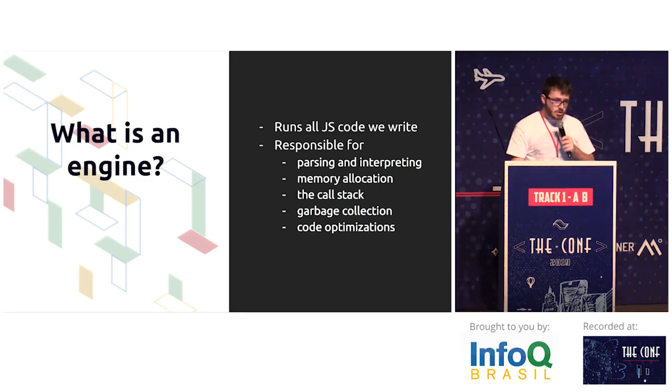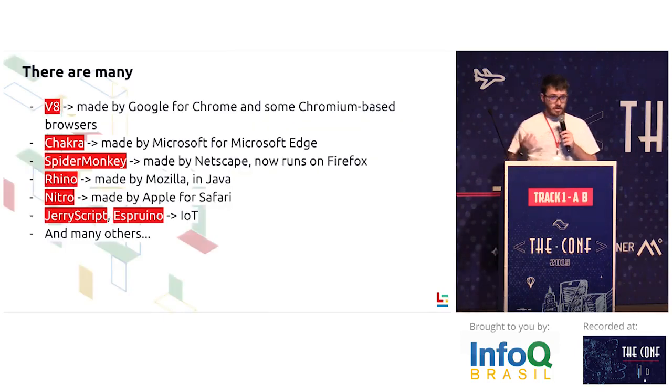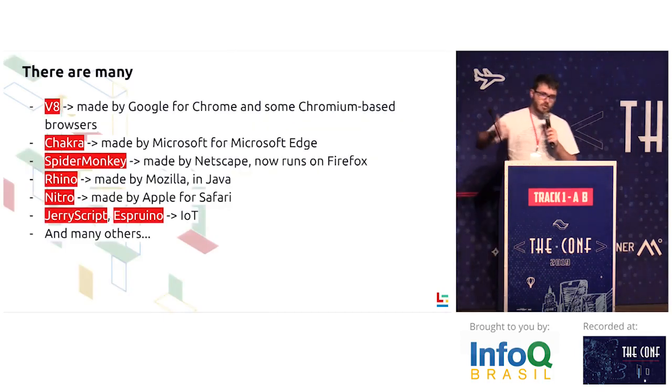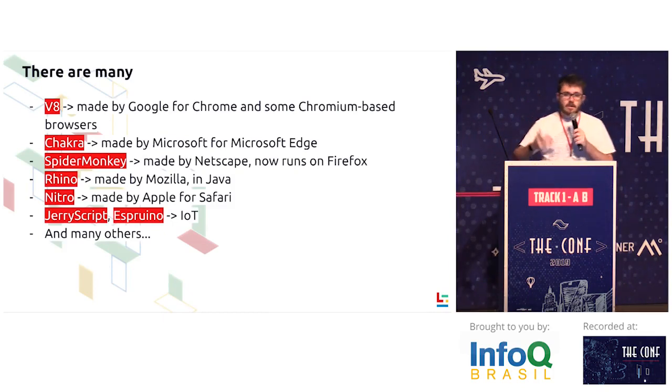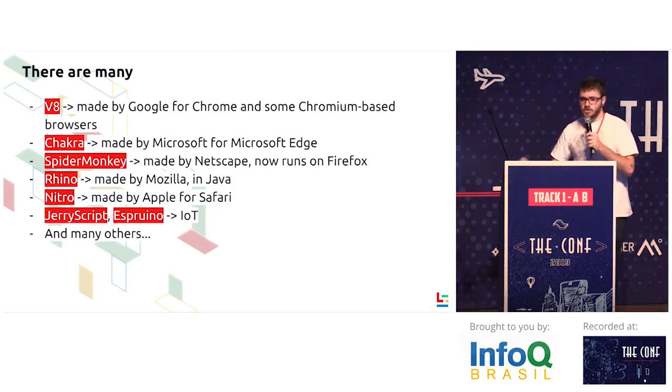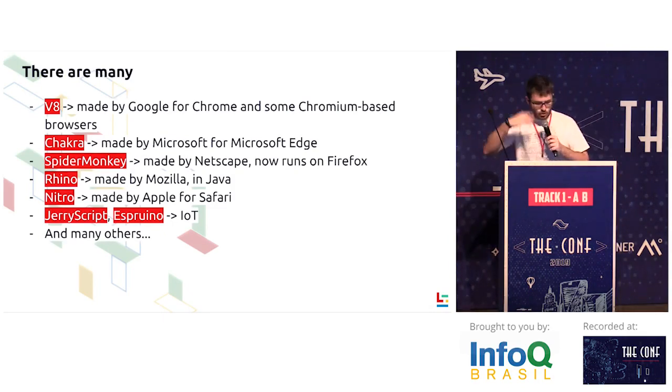There's not only one engine. V8 is not the first engine, and it's not the only one. There are a lot of other engines. Chakra from Microsoft Edge. There's SpiderMonkey, which was created by Netscape and is now used in Firefox, Nitro, and so on and so on.